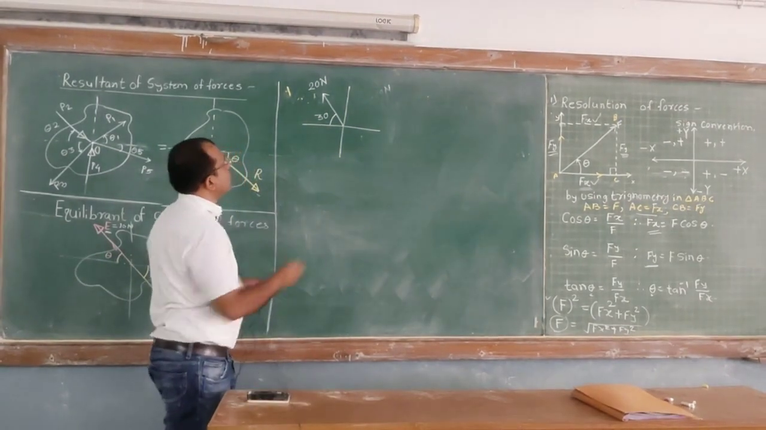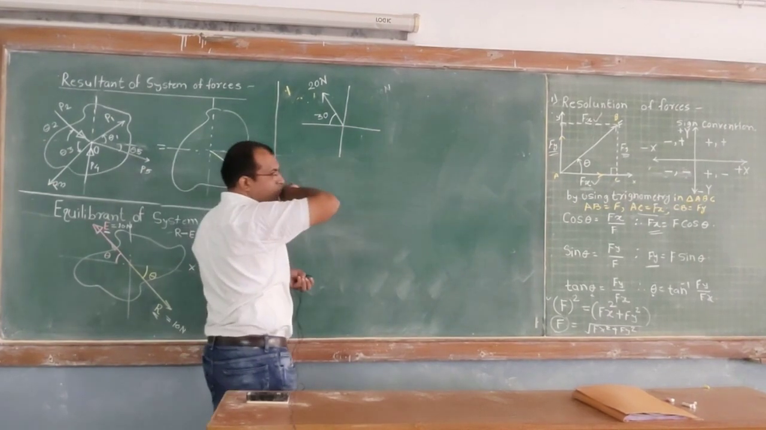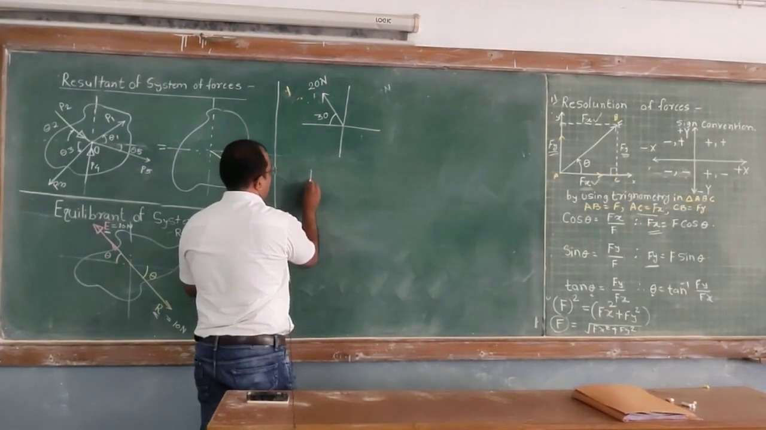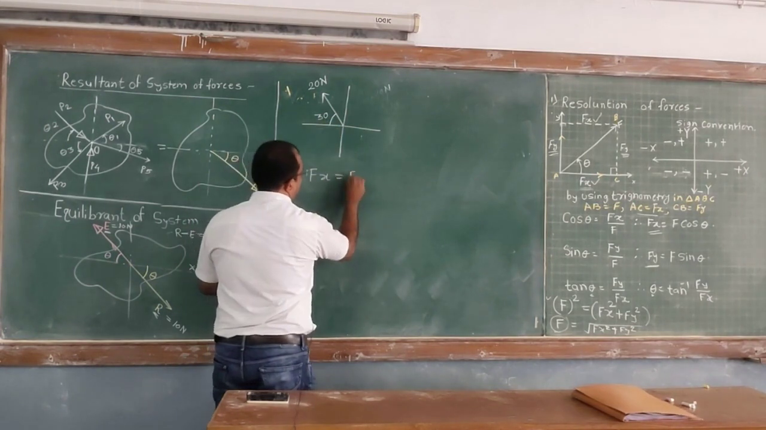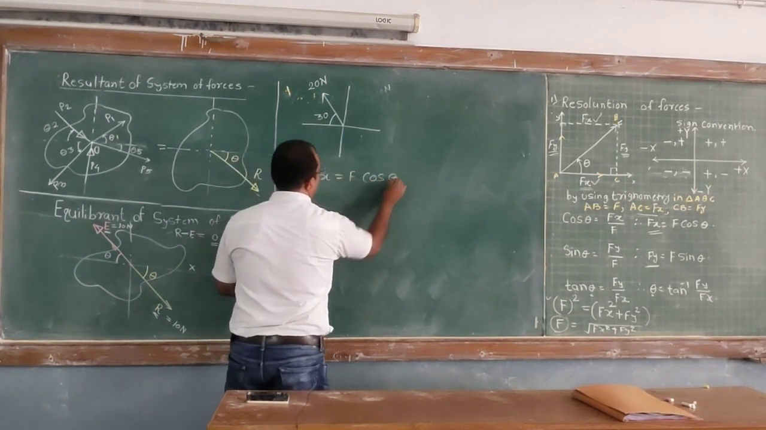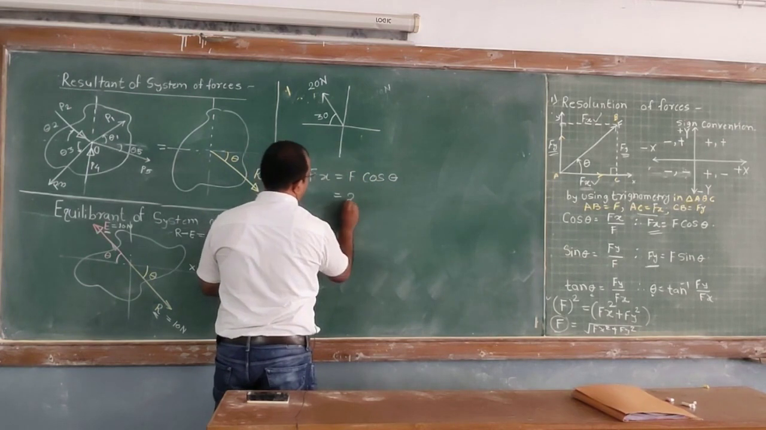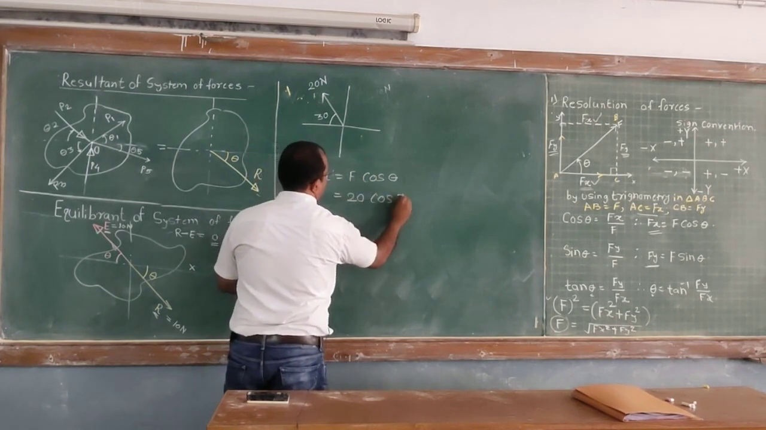Then how to resolve this force? Again, in x direction, f of x is equal to f cos of theta, that is f cos of 30. Okay, what is f? Here it is 20 cos of 30.